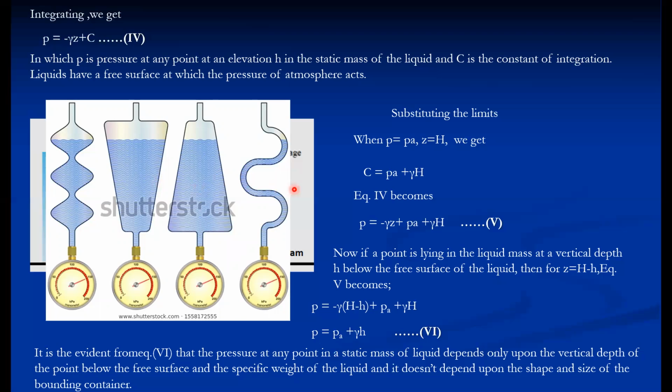In all cases, the depth is the same, so the H value is the same, and everywhere the fluid is the same, then the pressure intensity is also the same. If the fluids are different, then the pressure may vary, even at the same depth, because it only depends on the specific weight of the fluid as well as the depth of that particular point below the free liquid surface. So this particular phenomenon is called Pascal's paradox. That is, it doesn't depend upon the shape and size of the bounding container.